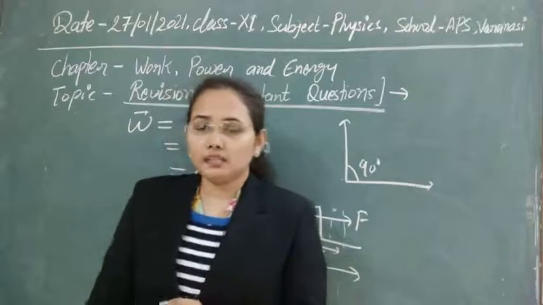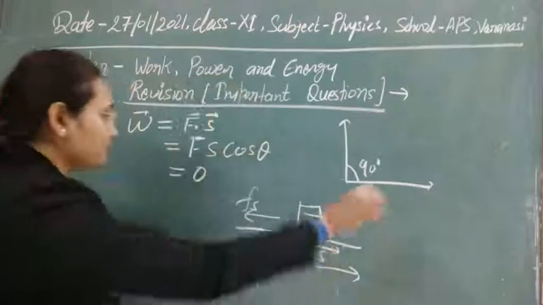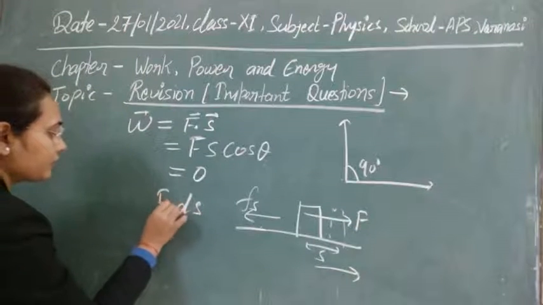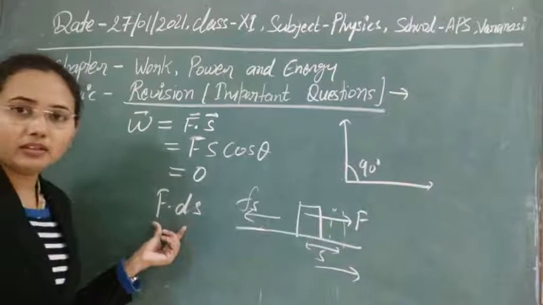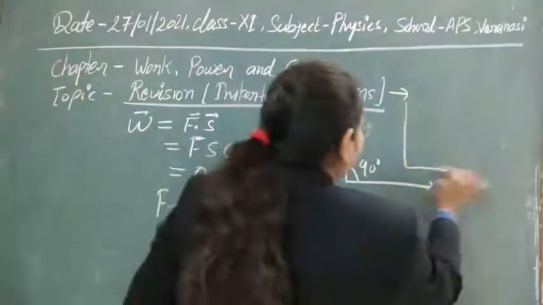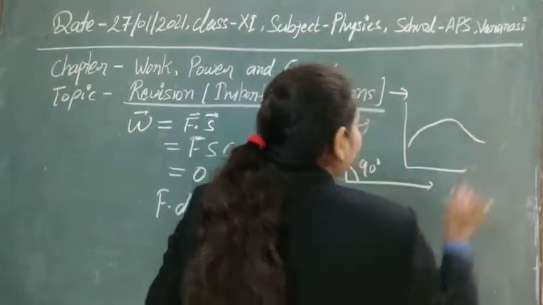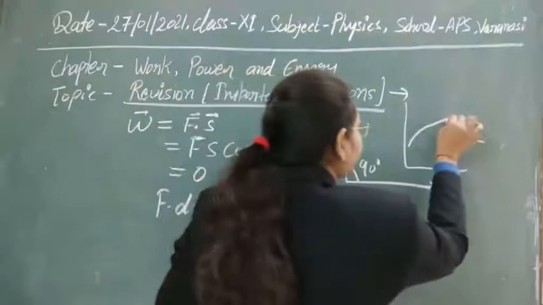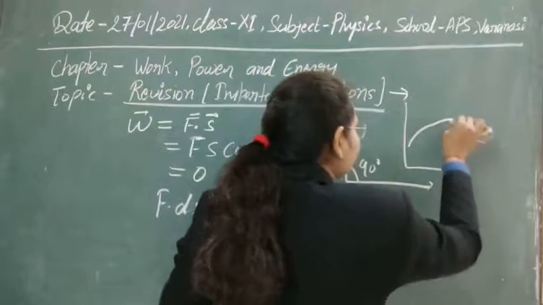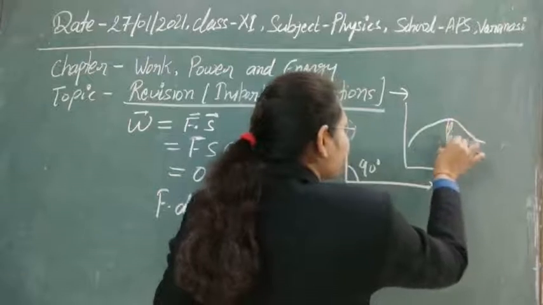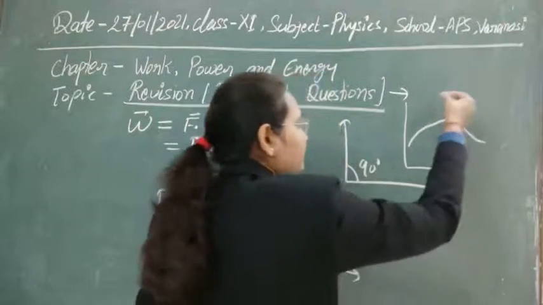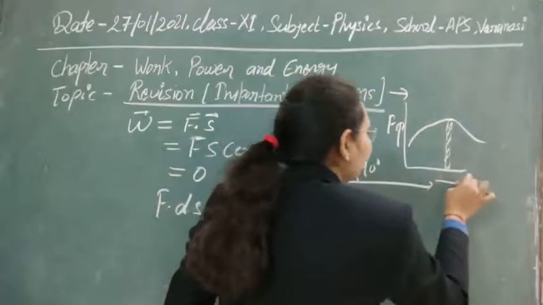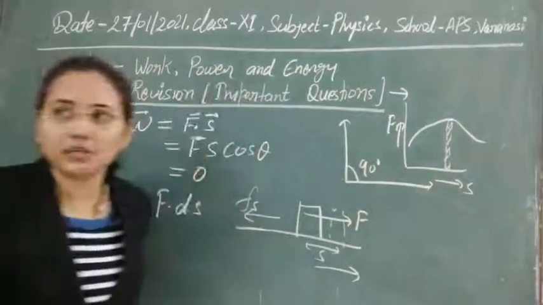Or in simple words, suppose in a small displacement ds, some constant force F is applied on the system. So we have this type of displacement in any system. In this displacement, if you see this small strip, suppose on this axis we have taken force and on this we have taken displacement.